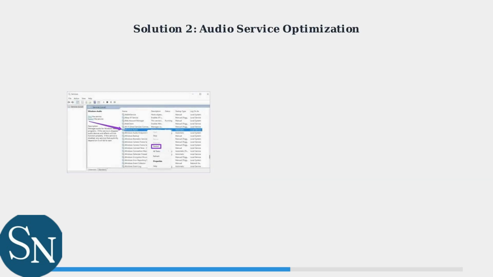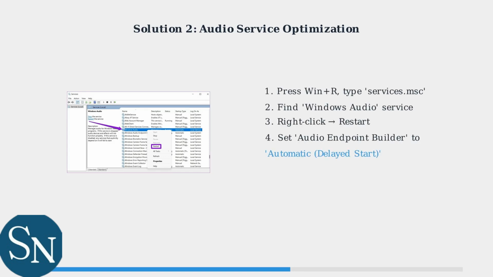Next, optimize Windows audio services. This ensures stable communication between Windows and your QuadCast microphone. Press Windows key plus R, type services.msc, find Windows Audio, and restart the service. Also set Windows Audio Endpoint Builder to automatic delayed start.